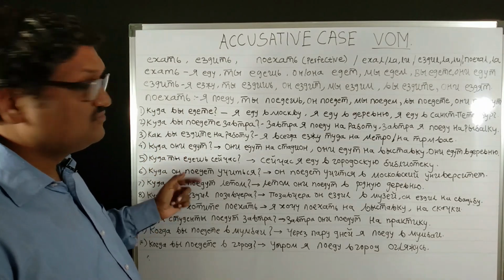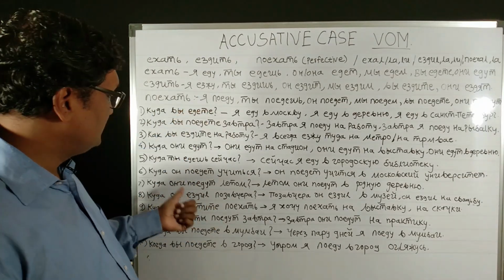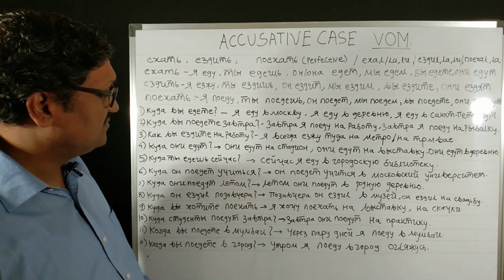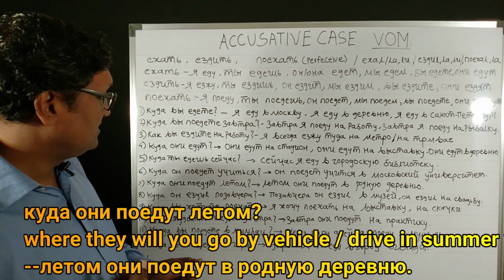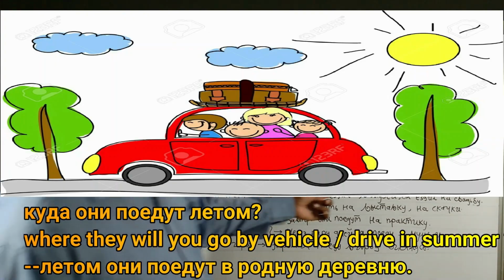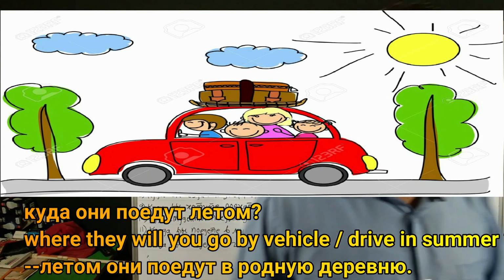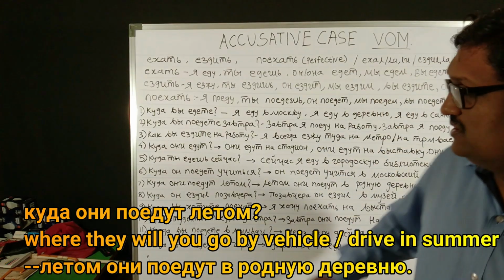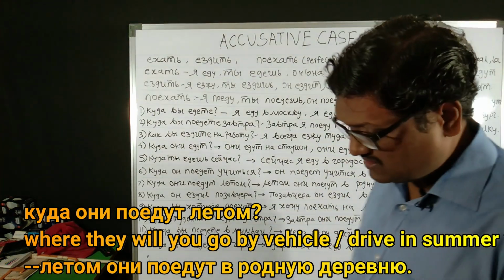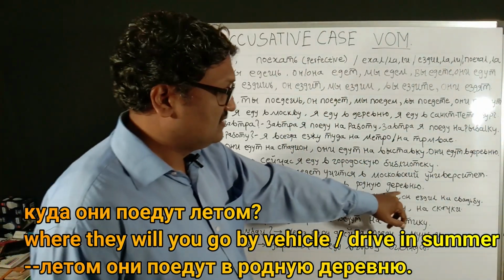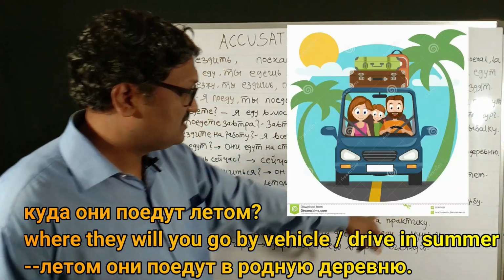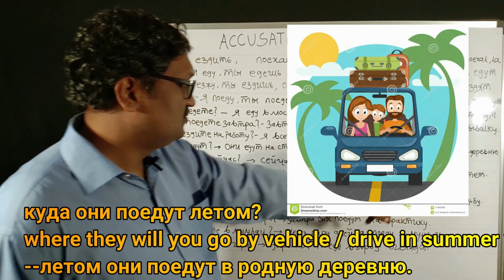We will see the example of future tense. This payedut means it is a future tense example. Kuda ani payedut letom, where they will drive or where they will travel? Letom ani payedut v rodnuyu derevnyu, that is their native place. Here the accusative case is there: rodnaya derevnya has changed to rodnuyu derevnyu.